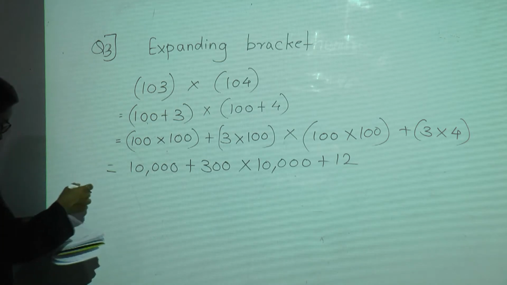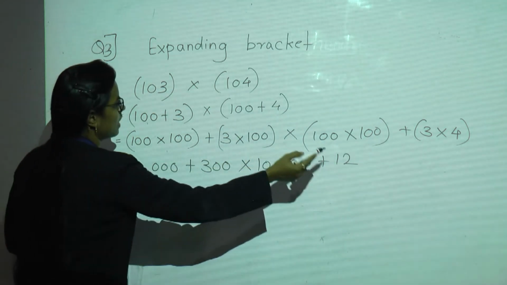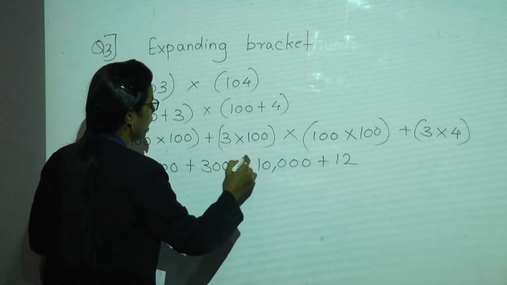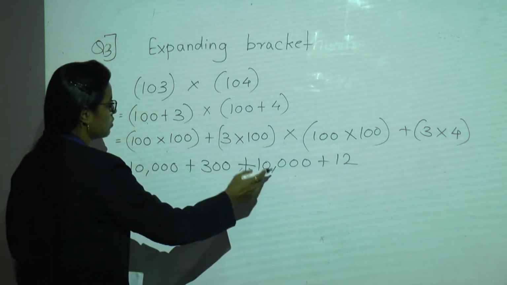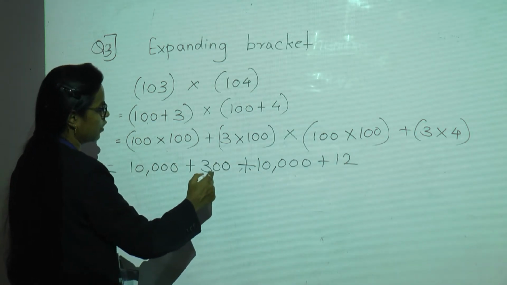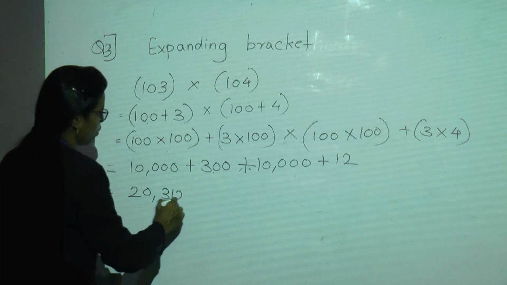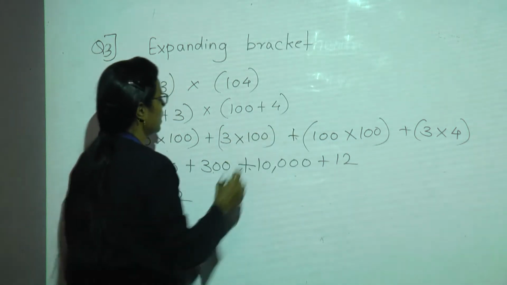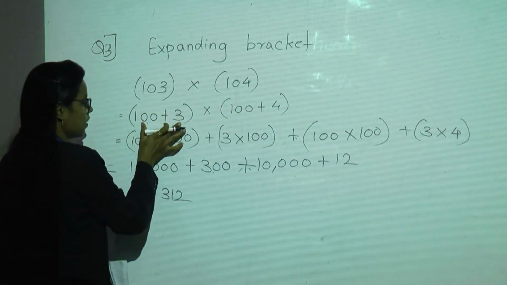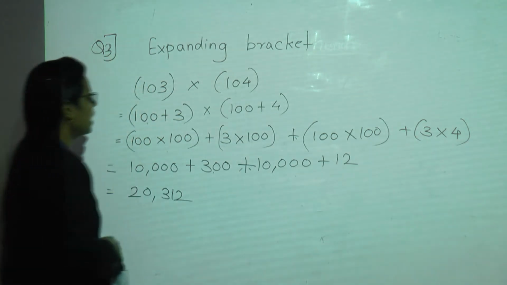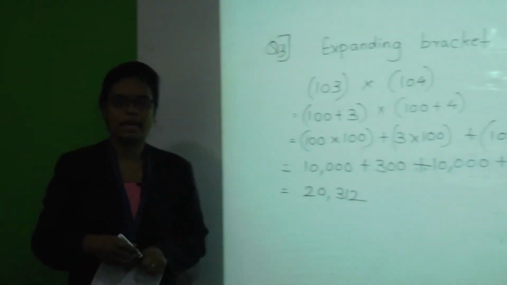Let us add it. So 10,000 plus 300 plus 400 plus 12. We are going to add this. So 10,000 plus 300 is 10,300, plus 400 is 10,700, plus 12, it becomes 10,712. See, once again I'll explain. The first bracket should be multiplied with the first number, and then the first bracket should be multiplied with the second number. So in this way we have multiplied it and found the answer by expanding brackets.